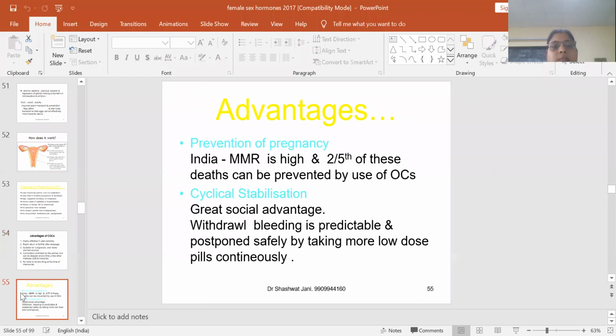Advantages are they prevent pregnancy, as the maternal mortality rate is very high. Two-fifths of these deaths can be prevented by use of oral contraceptives. And for cyclical stabilization, for the stabilization of the menstrual cycle, these oral contraceptives can be given. Withdrawal bleeding is predicted.